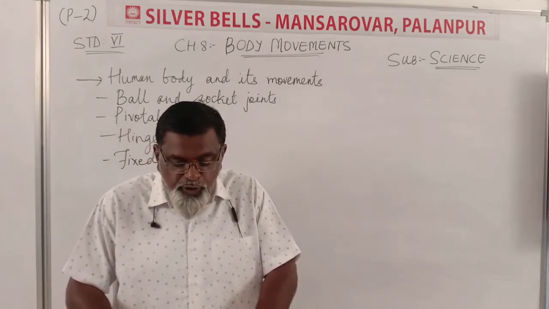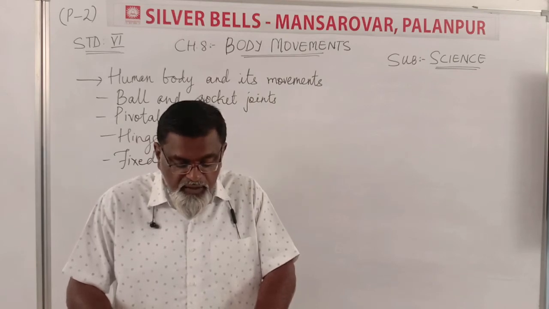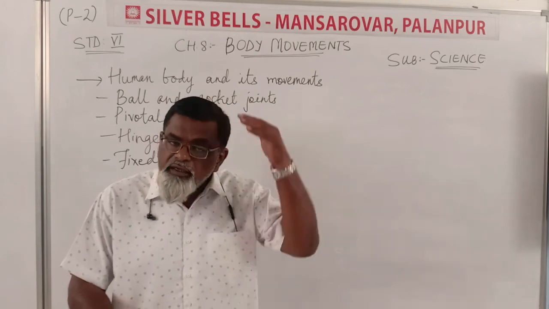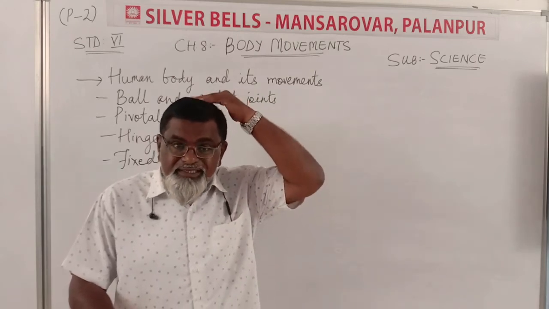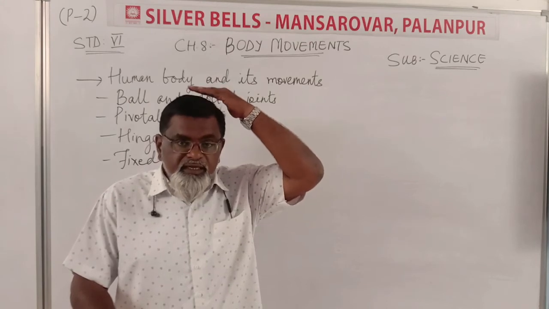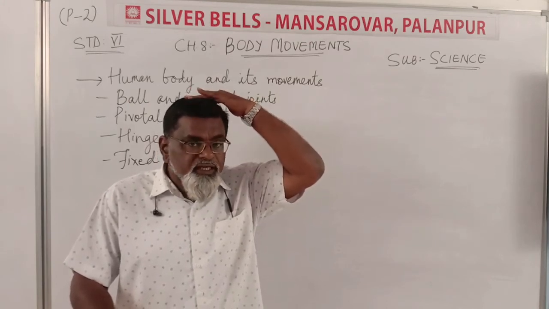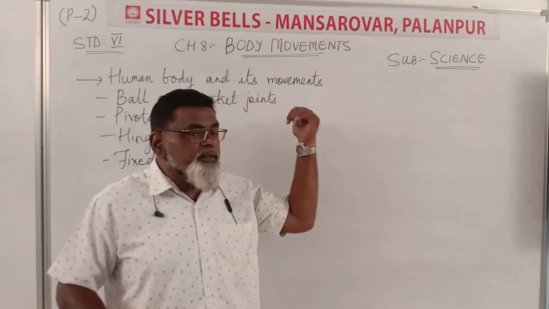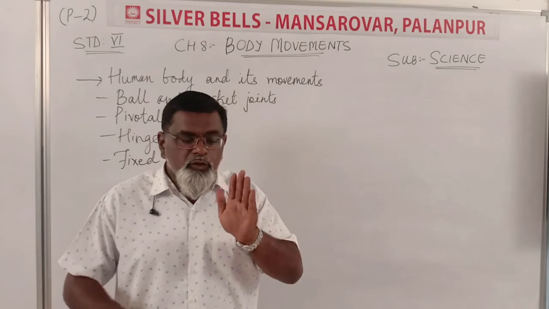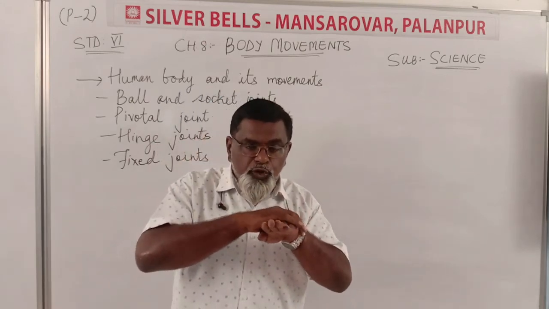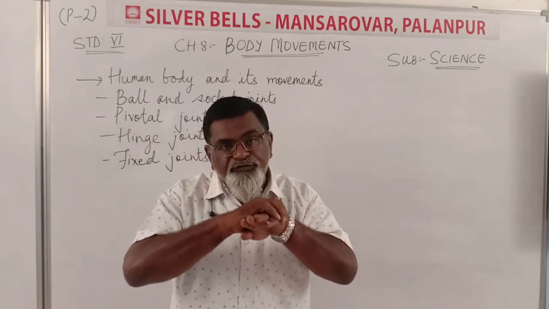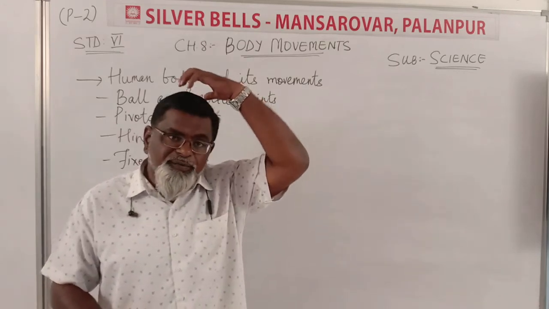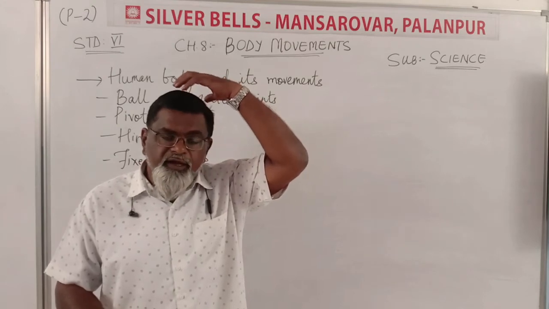So what exactly is joined together at these joints? Press your fingers against the top of your head. When you press your fingers against the top of your head, there is a skull there. The skull is called bone. So this is the hard bone, and as we have studied, the cranium is there. The bones joined together and fixed are called a fixed joint, and we cannot rotate the skull part. The hard part of the head we cannot rotate.